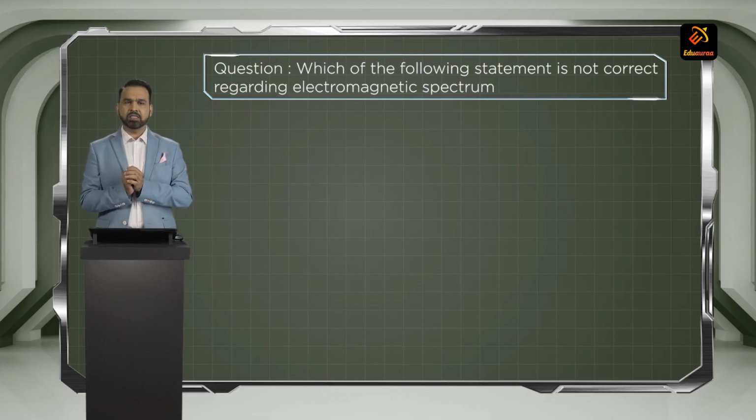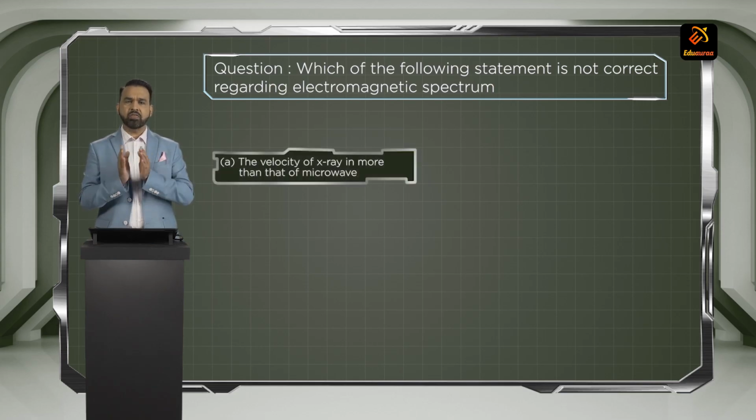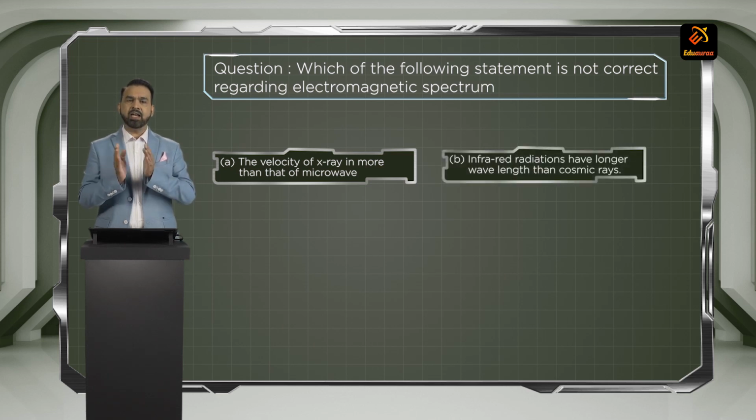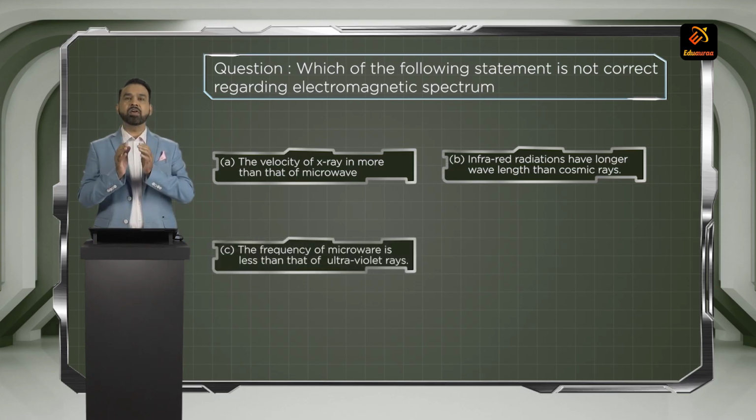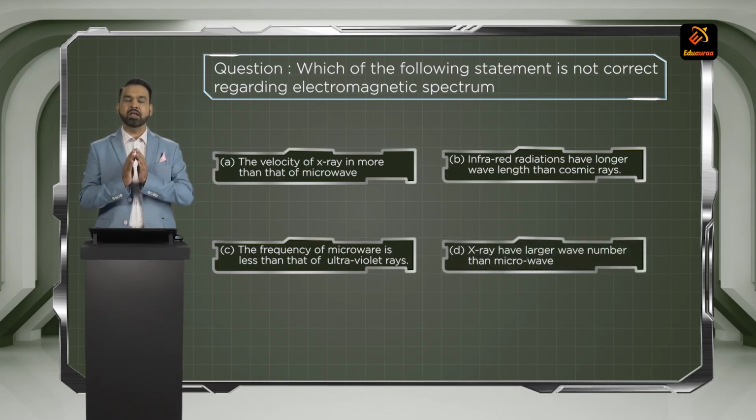Okay, moving to the next question. Which of the following statements is not correct regarding electromagnetic radiation or the electromagnetic spectrum? Which of the following is not a true statement? A: The velocity of X-ray is more than that of microwave. B: Infrared radiation has larger wavelength than cosmic rays. C: The frequency of microwave is less than that of ultraviolet radiation. D: X-rays have larger wave number than microwaves.